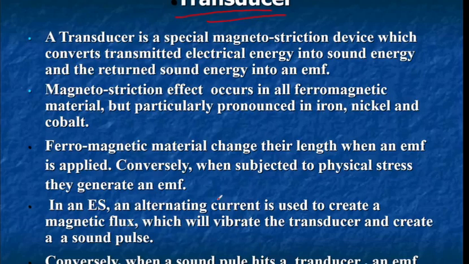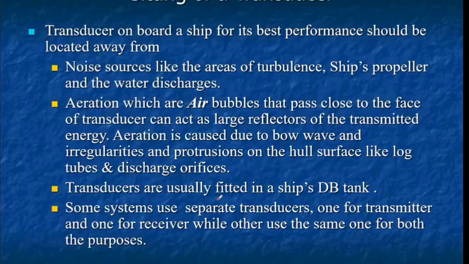Now let's understand the setting of a transducer. How should the transducer be placed on a ship for proper performance? It should be located away from noise sources like areas of turbulence, the ship's propeller and water discharge areas.